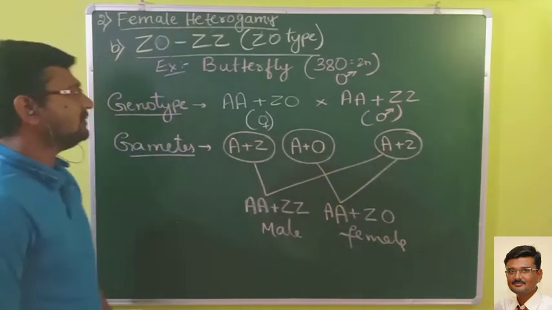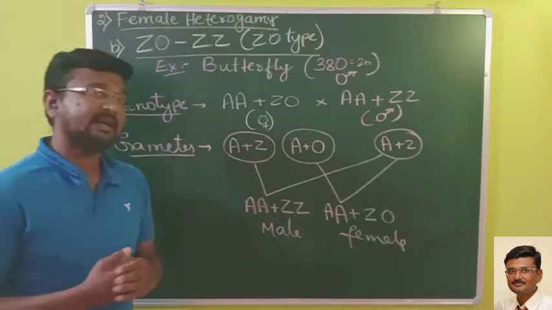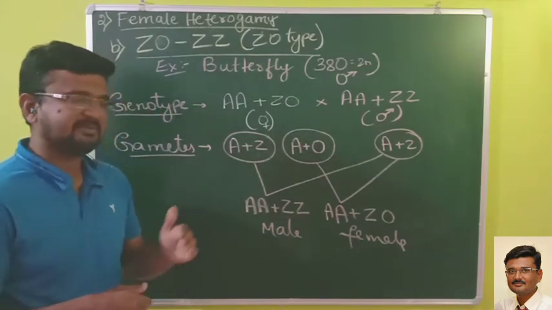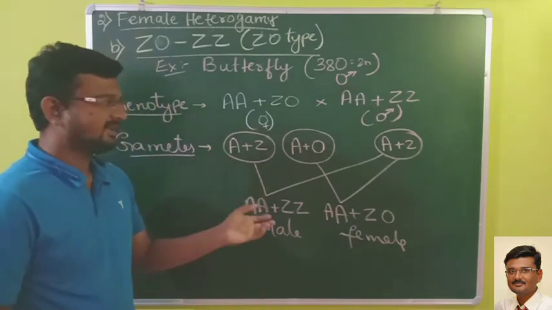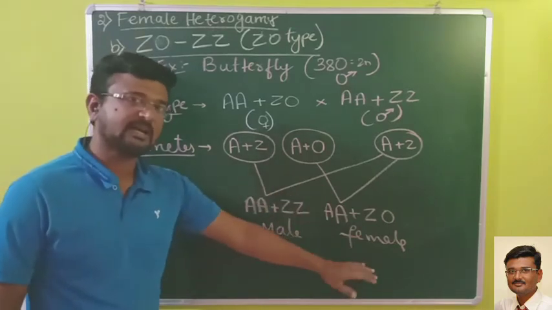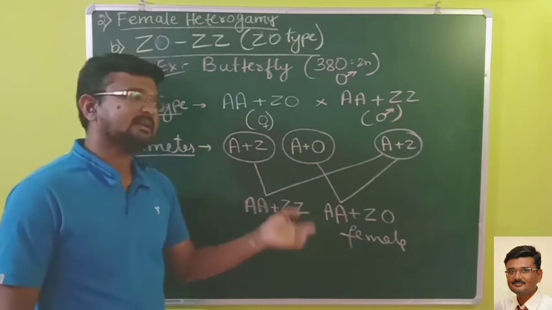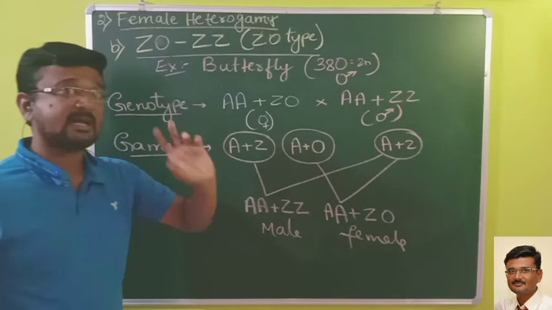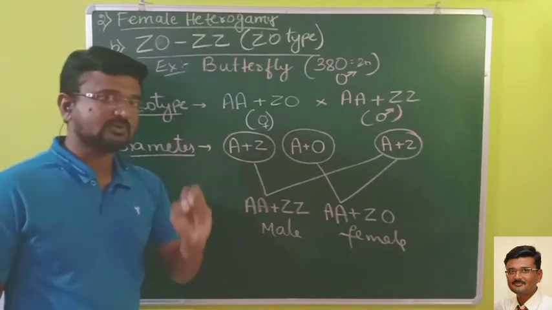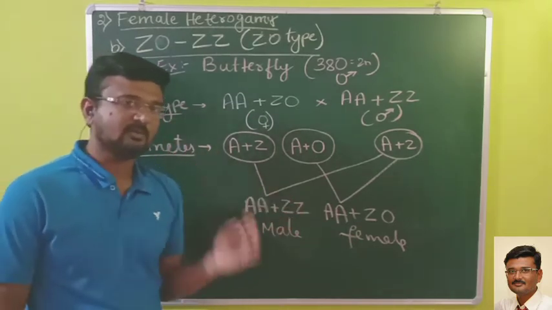So this was about the female heterogamy. Male heterogamy and female heterogamy, two types you will get. It is a very simple concept to be understood. By this you will come to know that the sex of the organism depends upon 2 chromosomes, that is X chromosome and Y chromosome.